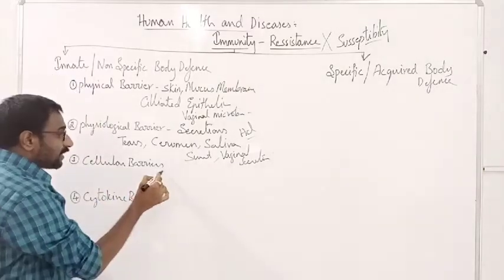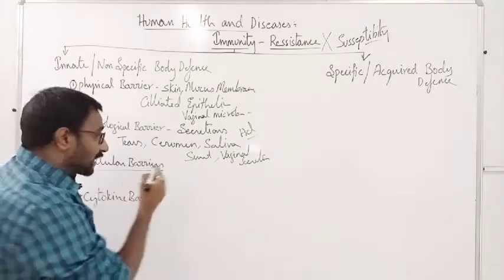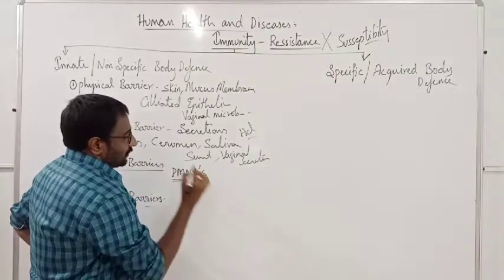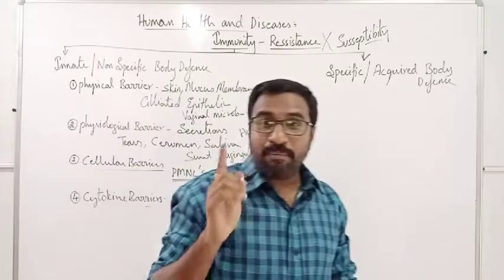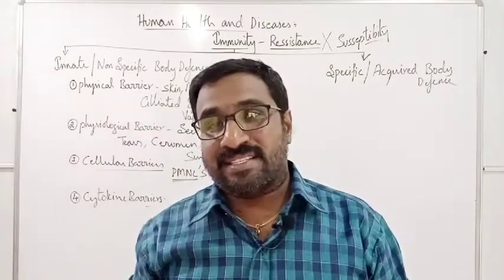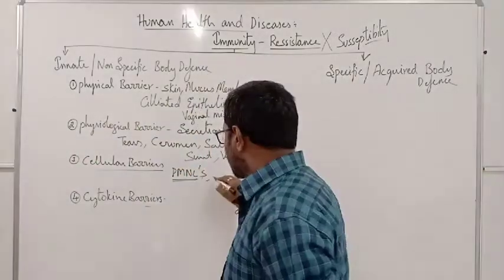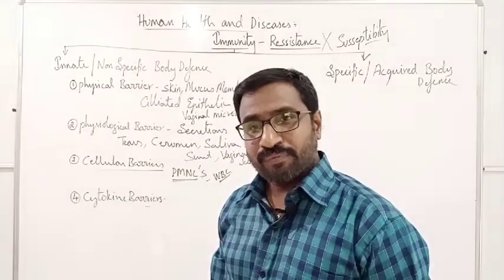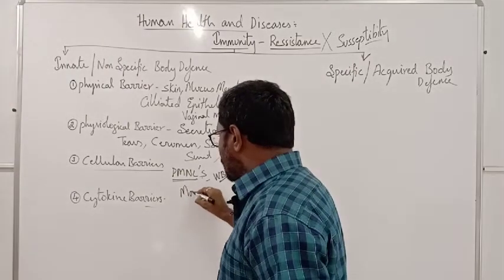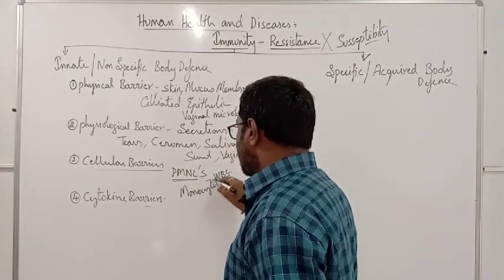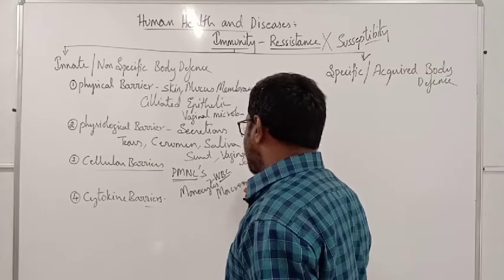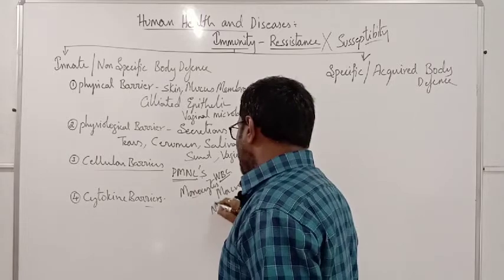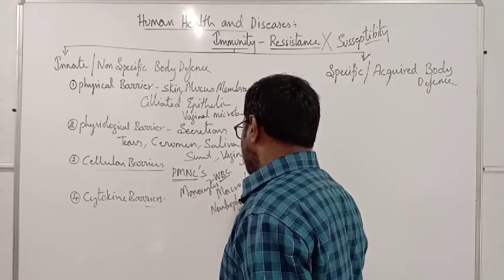And the next one is the cellular barriers. These are PMNLs. What are those? Polymorphonuclear leukocytes. These are also called WBC cells. Examples are monocytes, macrophages, and neutrophils.